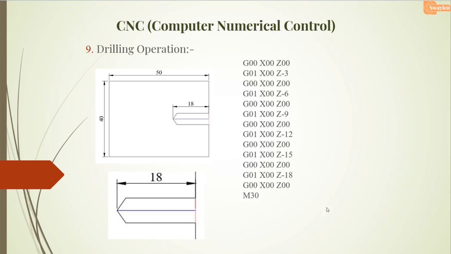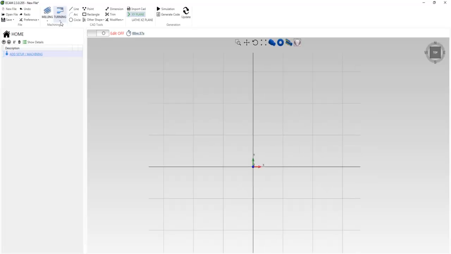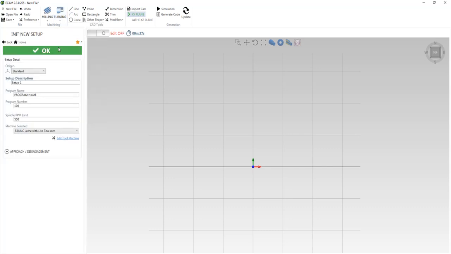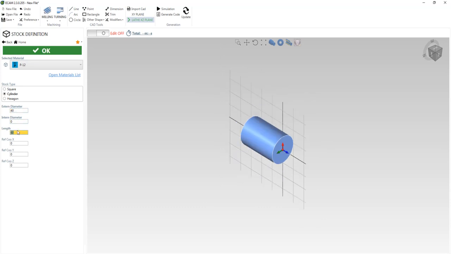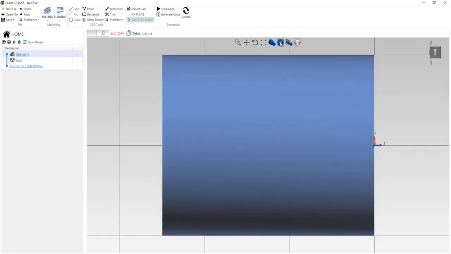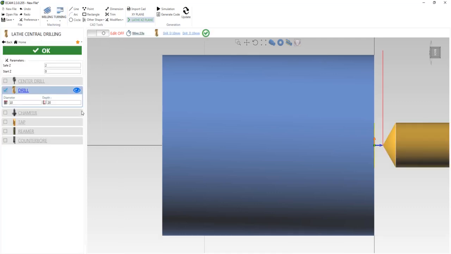So now we will check in ECAM software. In turning lathe with live tool, OK. The diameter is 40, the length is 50 and OK. Now 2D view. In turning we have a drilling option here, lathe central drilling.